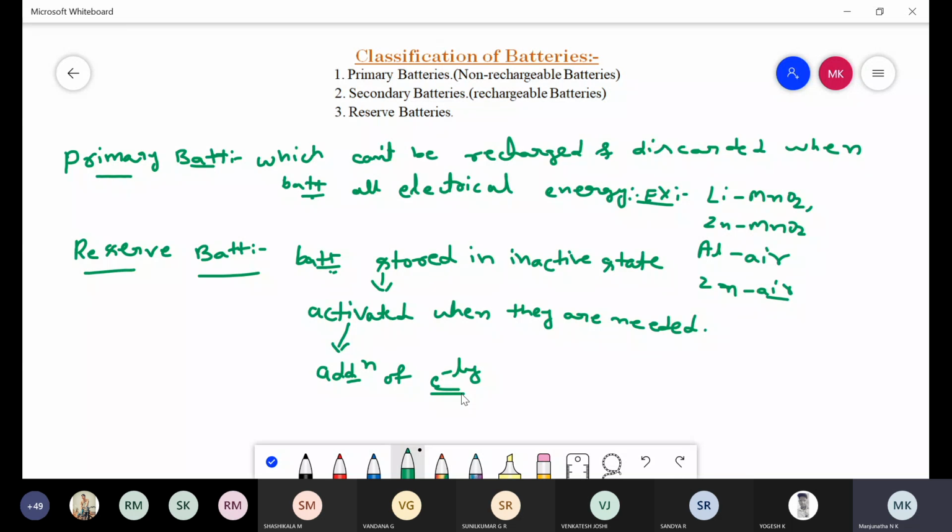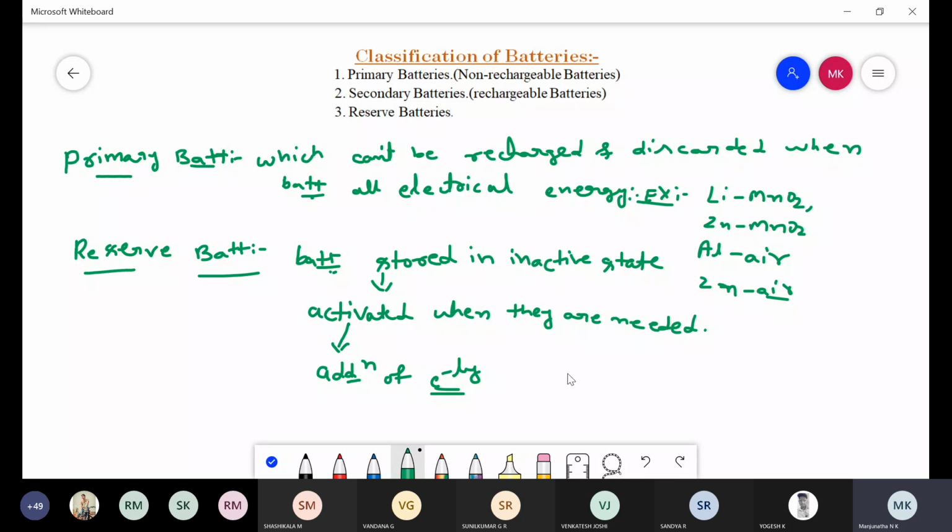So these type of batteries are called reserve batteries.